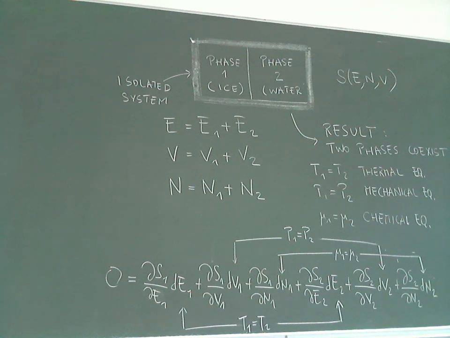And if the two chemical potentials are different, there is an exchange of particles: particles move from one phase to the other, with a variation in N1 and N2 until this situation is found. This is a situation of maximal entropy. This is very important because it will come back later in the course. Remember, two phases can coexist only if there is thermal, mechanical, and chemical equilibrium, expressed by these three relations.